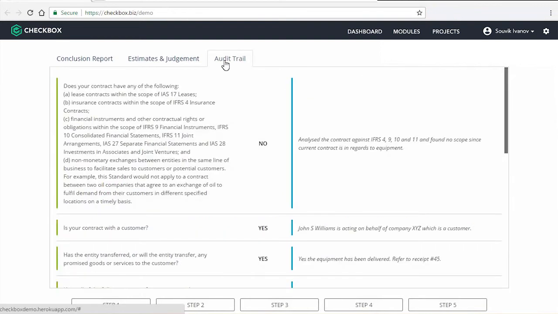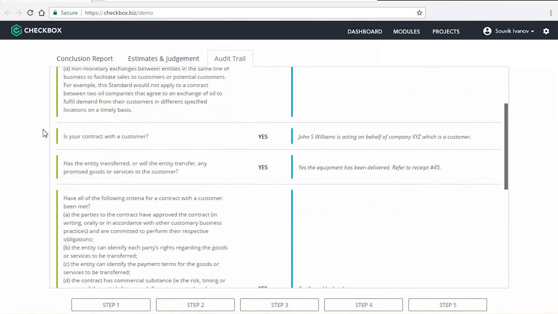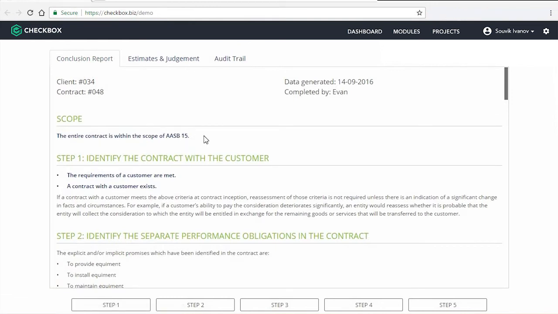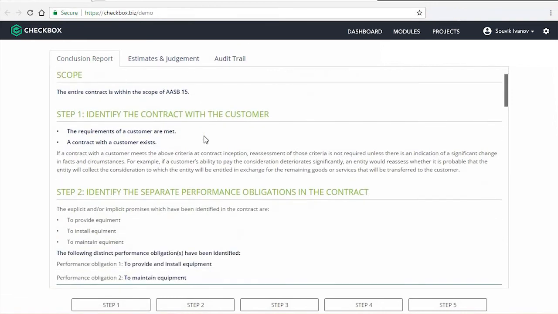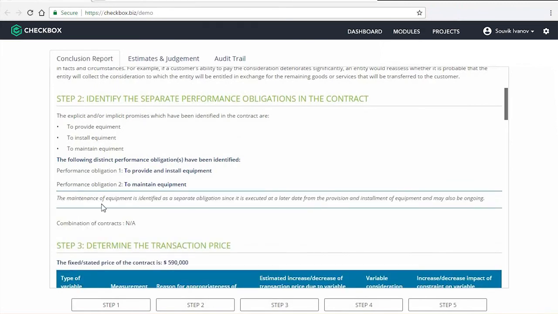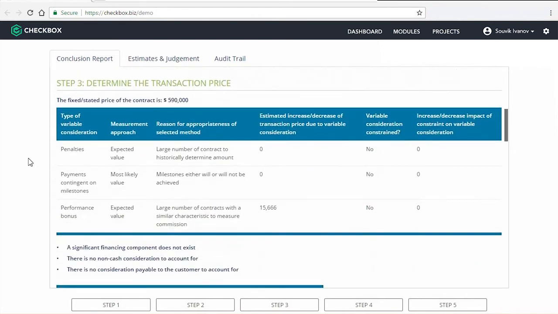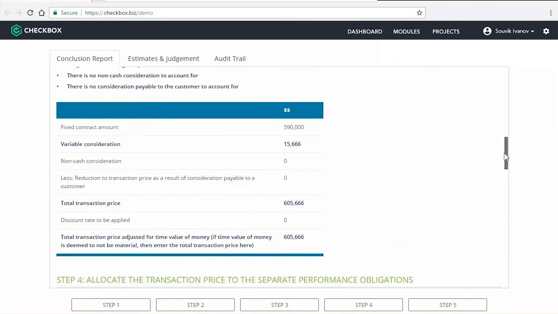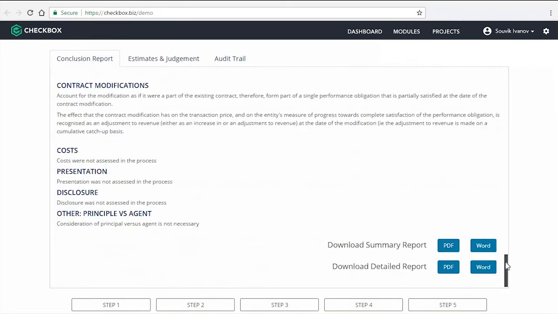All Checkbox modules arrive at an out-of-the-box transcript, which is a record of all the questions that you've answered, your responses, as well as comments. Custom documents can also be created using our document automation technology. In this example, you can see key conclusions made from the process and any comments that I've made along the steps. Here's the table that I filled in earlier, and additional calculations as well. Finally, you can download the report in different formats.